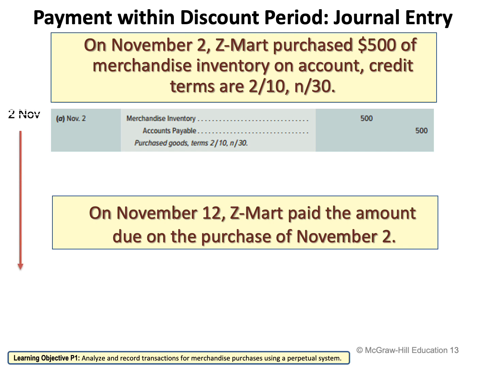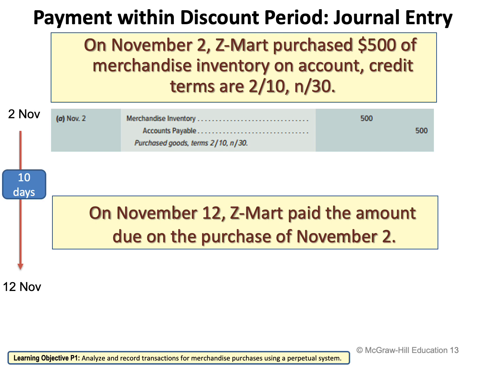We purchased on the 2nd of November, and he paid on the 12th of November. How many days? 10 days. From the 2nd of November till the 12th of November, 10 days. So Z-Mart paid within 10 days.